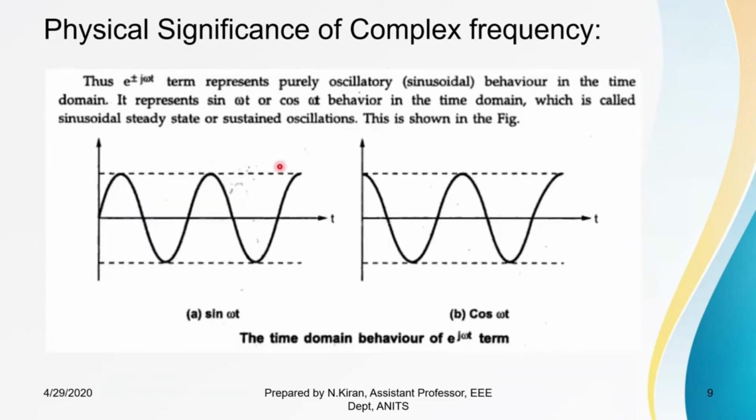So as you can see, the real part of e power plus or minus j omega t will be of the form cos omega t, whereas the imaginary part will represent sin omega t. So in either case, this term represents a purely sinusoidal behavior.